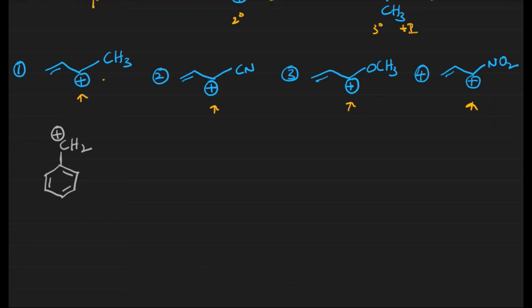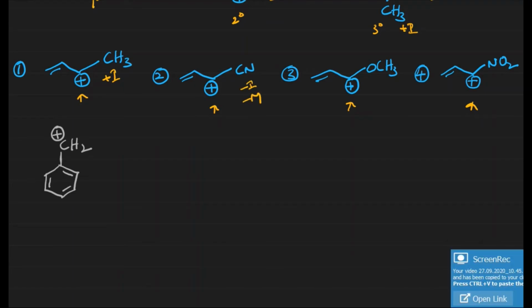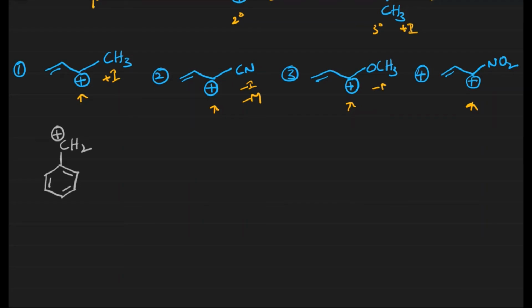Now this is plus I group, this is plus I group, this is minus I as well as minus M group. Okay, and this is minus M, sorry, this is plus M group and minus I group. And here what do we have? Here we have minus I and minus M group.